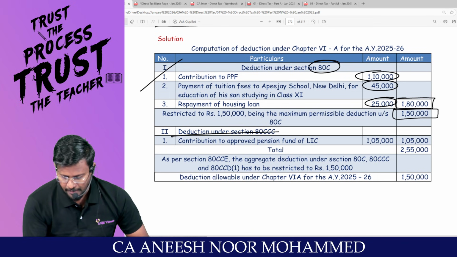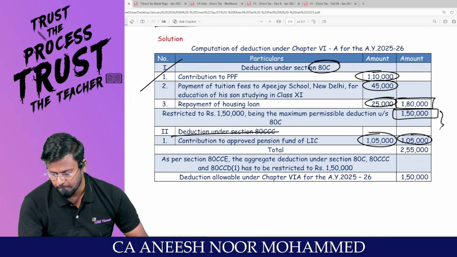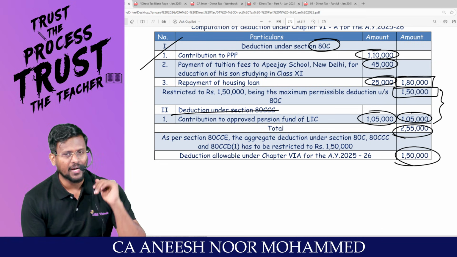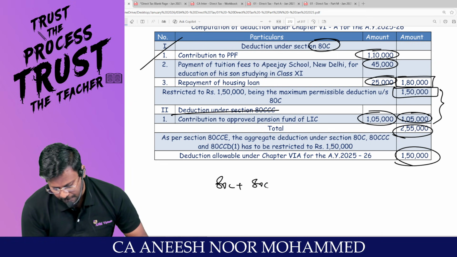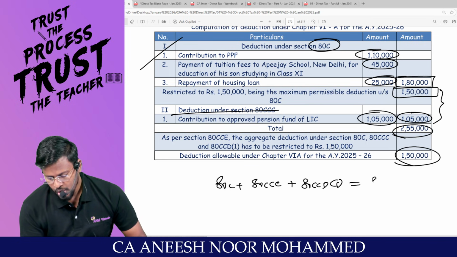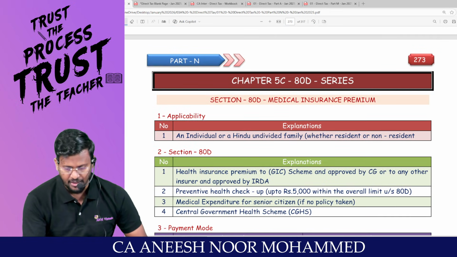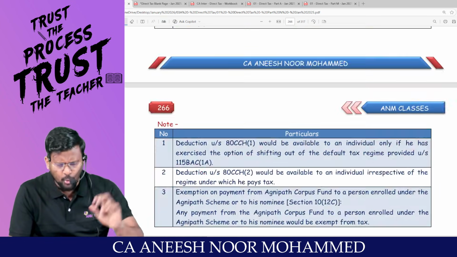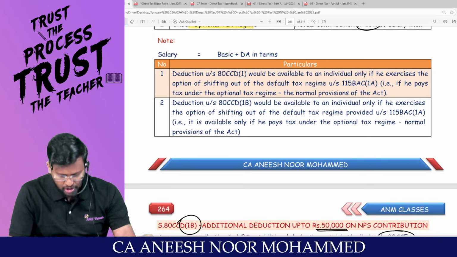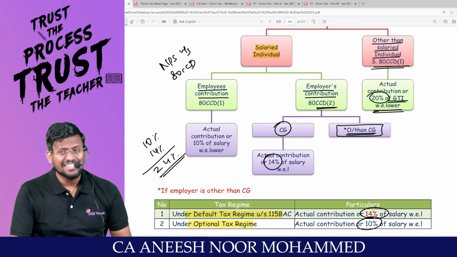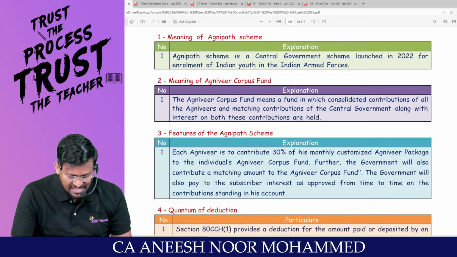And 80CCC, my dear lovable students, 1,05,000. But put together, sir, total 2,55,000. But it should be restricted to, what is the mathematical formula? 80C plus 80CCC plus 80CCD subsection 1 should be equal to 80CCE is equal to 1,50,000. Are you all really with me? My dear lovable students, we are having 2 new additions called 80CCH subsection 1 and 80CCH subsection 2.